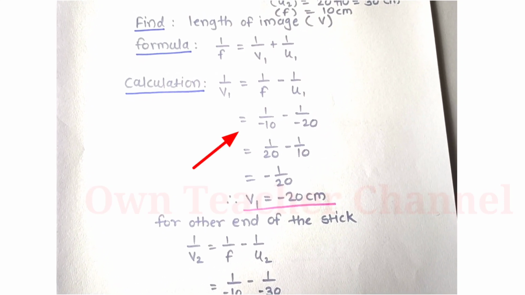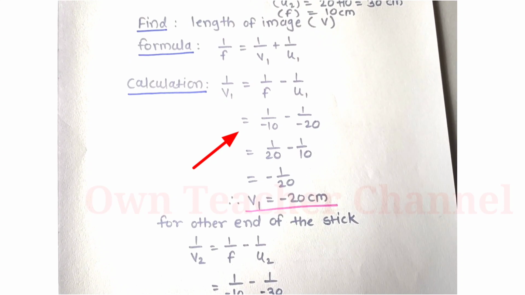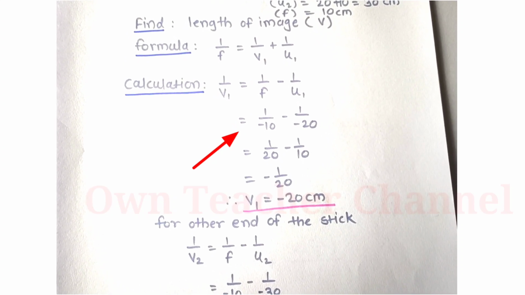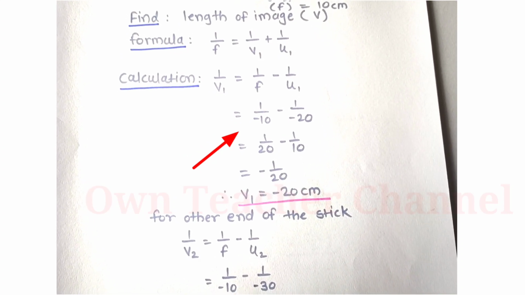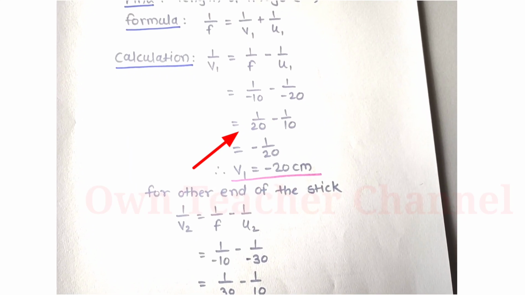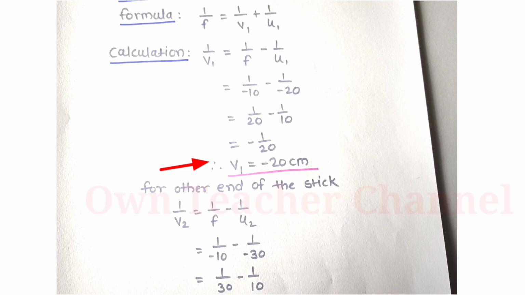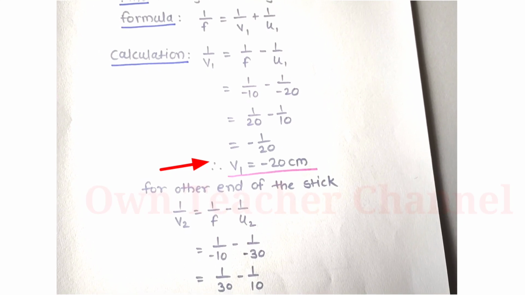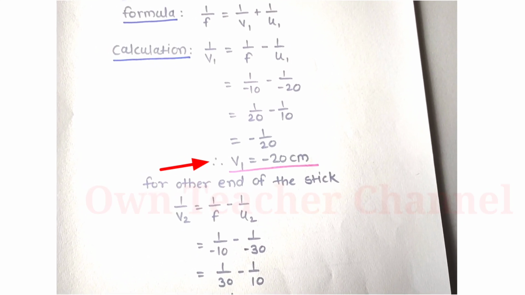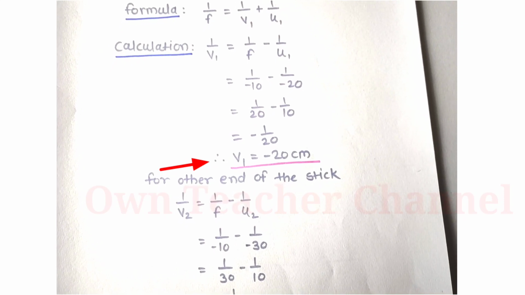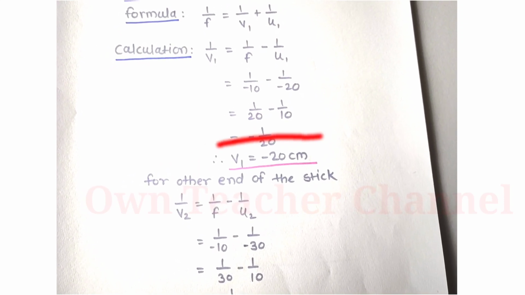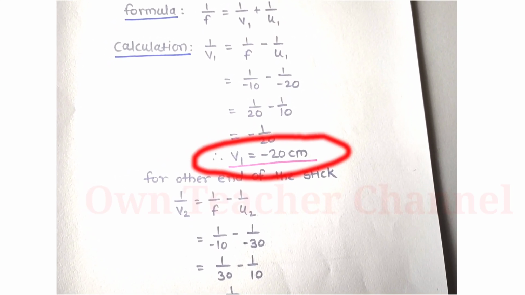So 1 upon focal length is minus 10 minus 1 upon minus 20. So 1 upon 20 minus 1 upon 10, after cross multiplication we will get minus 1 upon 20. That means v1 is equal to minus 20 centimeter.